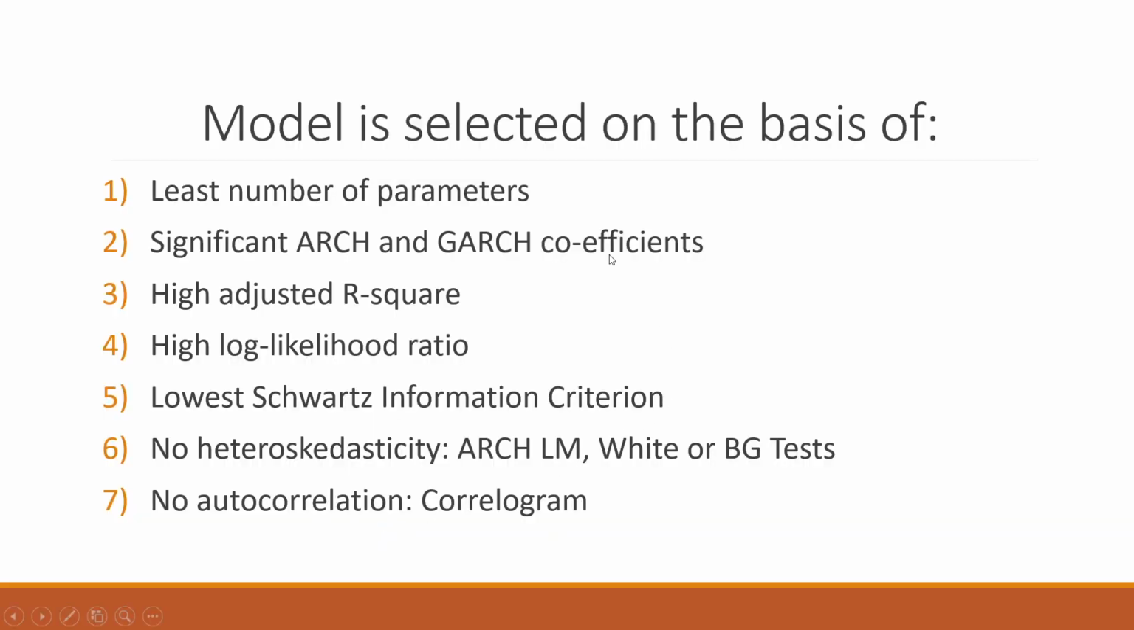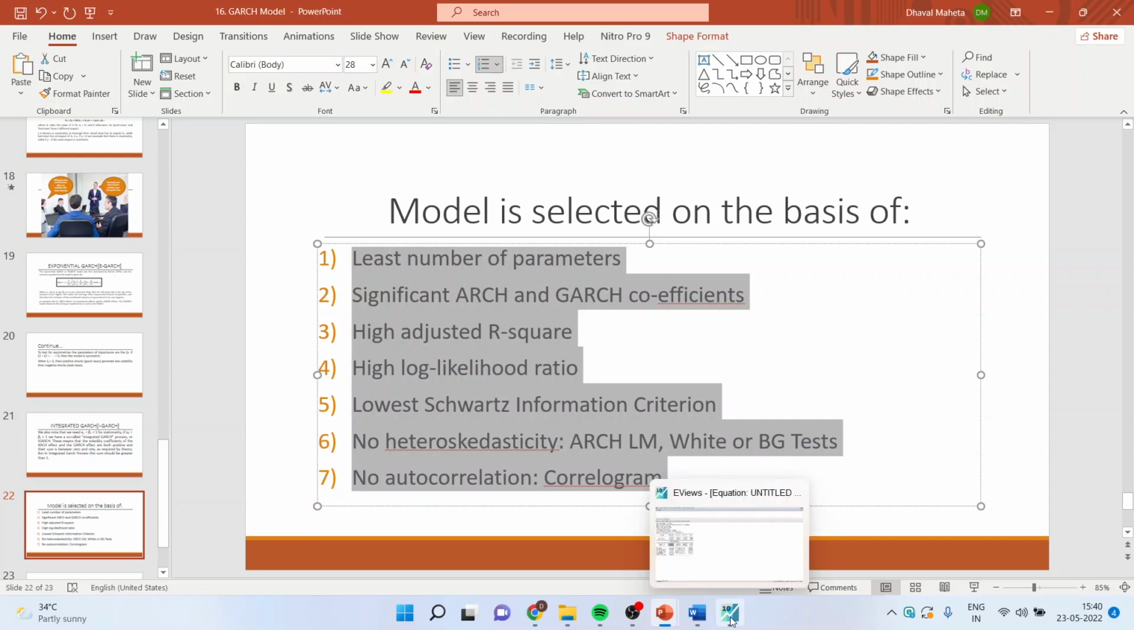A model is selected on the basis of the least number of parameters in the model, significant ARCH and GARCH coefficients, high adjusted R square, high log likelihood, lowest Schwarz information criterion, and no heteroskedasticity should be present. This is tested with the help of the ARCH LM test, White or Breusch-Pagan test, Breusch-Godfrey test, and no autocorrelation. This is detected with the help of a correlogram. We will carry out this analysis in EViews.